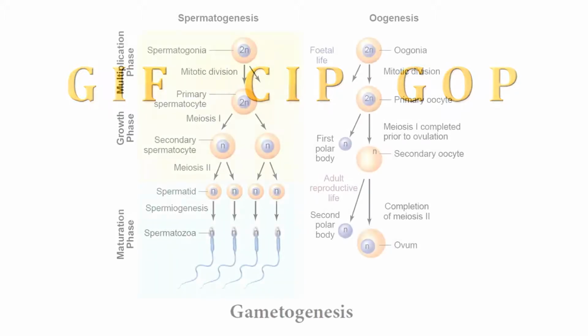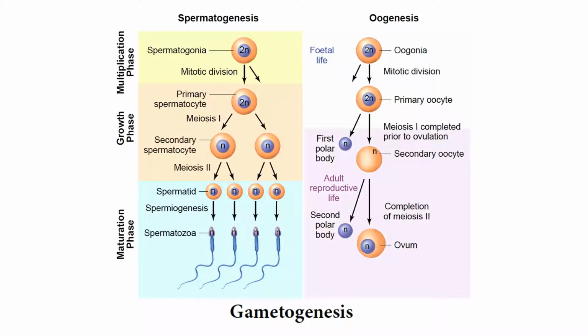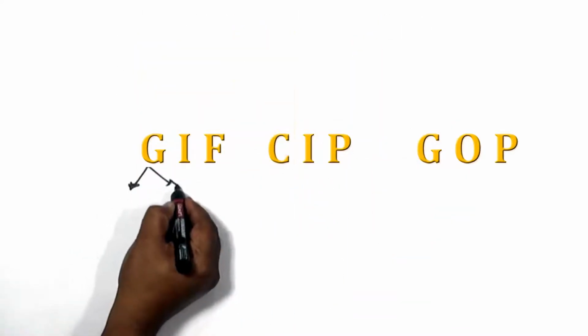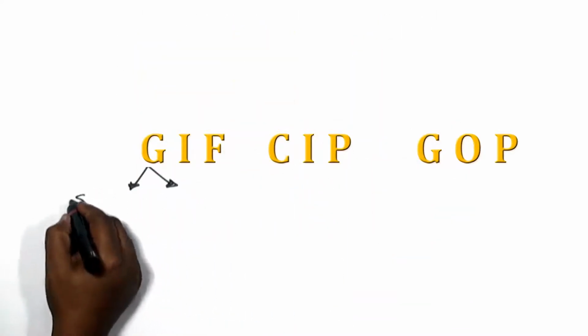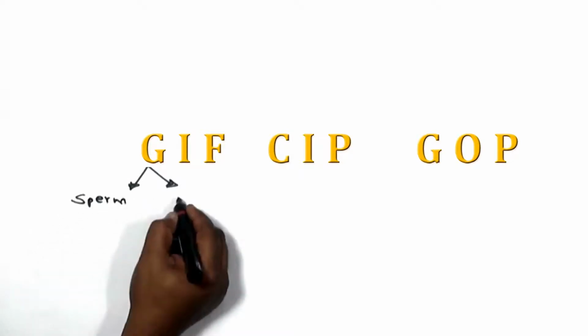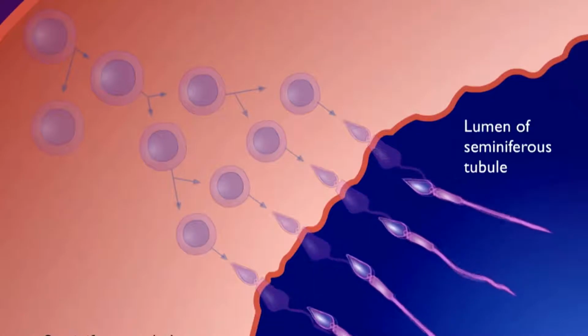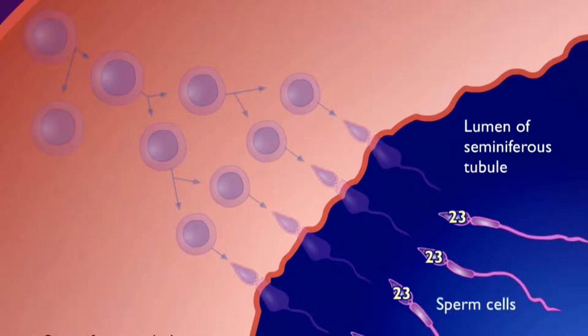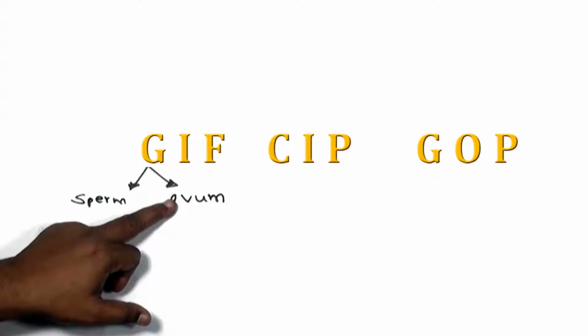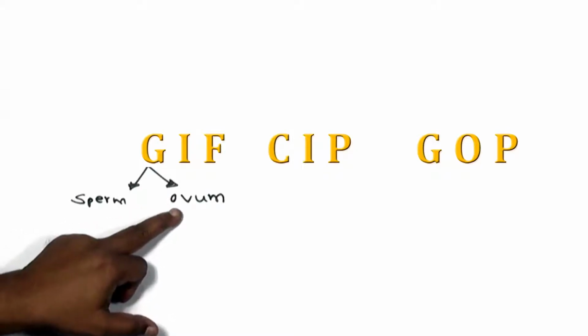So in this lesson we are going to discuss them one by one. First we will discuss gametogenesis, G. When we say gametogenesis, two types of gametes are possible in the human reproductive system, specifically sperm and ovum formation. The formation of sperm is called spermatogenesis and the formation of ovum is called oogenesis.